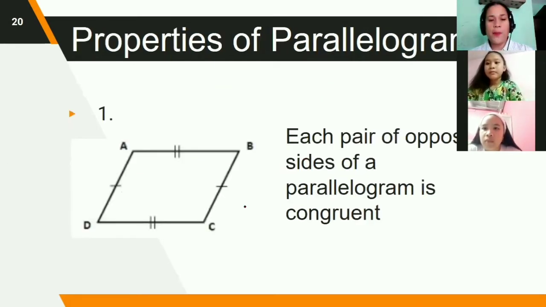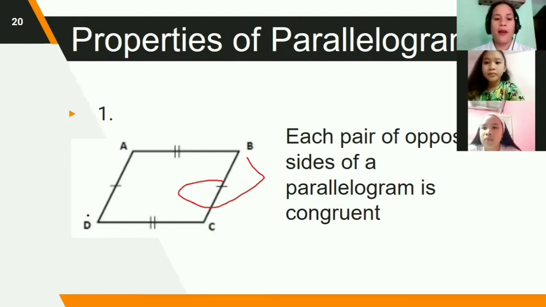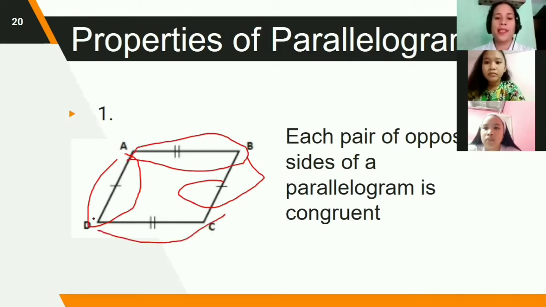Now let's proceed to properties of parallelogram. The first property is each pair of opposite sides of a parallelogram is congruent. So the opposite sides are this side and this side, and the other, this one and this one. Opposite sides of a parallelogram are congruent.